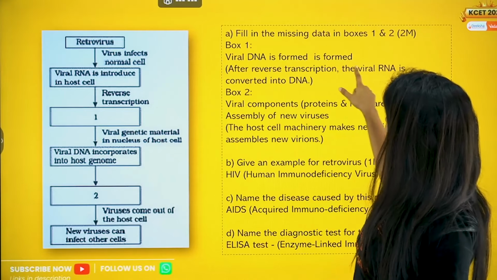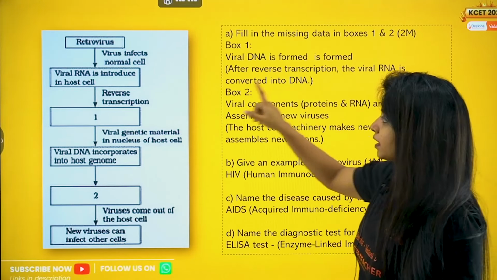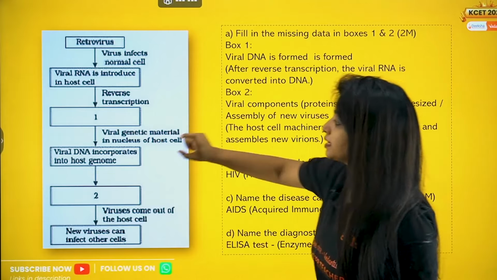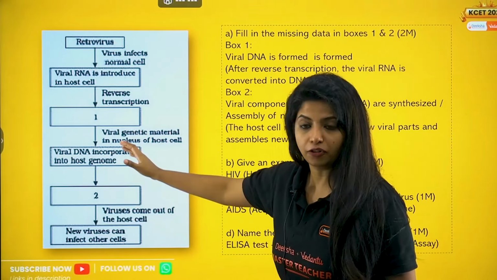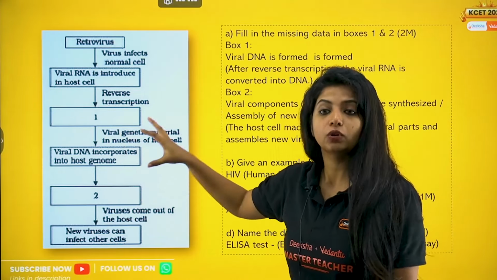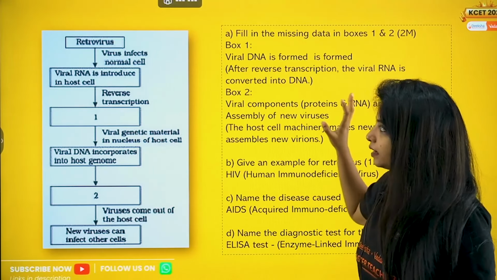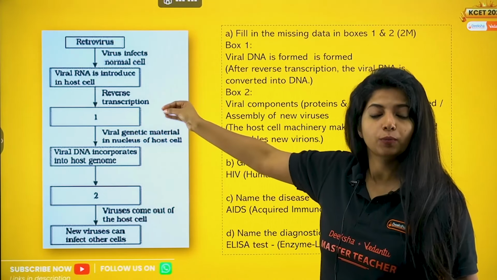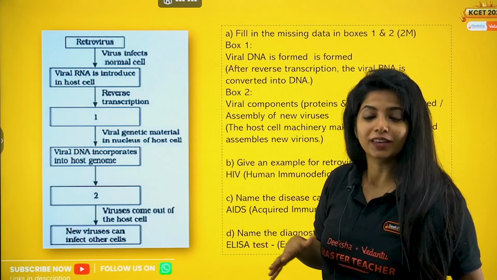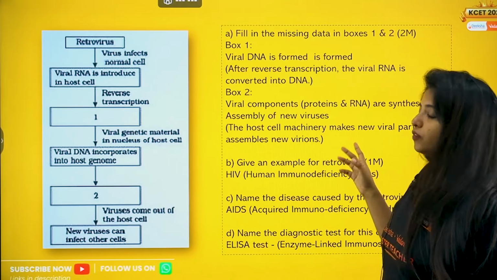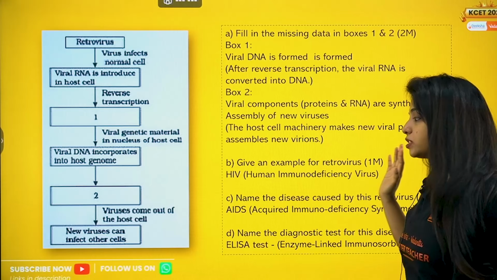So over here, your answer is: after reverse transcription, the viral RNA is converted into DNA, that is box 1. Box 2, viral components such as protein and RNA are synthesized. After they incorporate into the host genome, obviously they use our machinery to form the viral proteins as well as the RNA. The reverse transcriptase enzyme is also a protein. So retroviruses are super in that. Give an example of a retrovirus. It is HIV, human immunodeficiency virus.